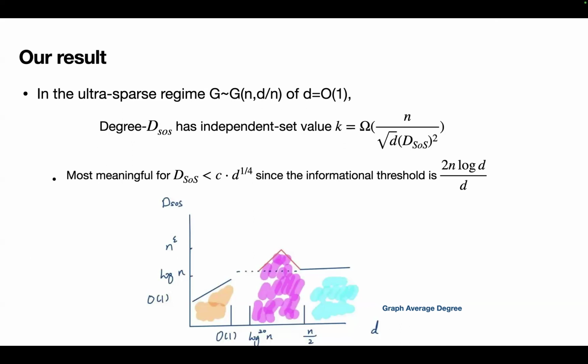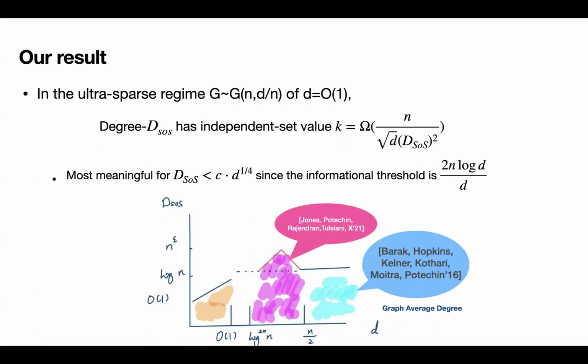So there is an SOS gap here. And our work, along with the previous works for planted clique and independent set in polylog degree, gives a picture of sum of squares performance for the independent set question.